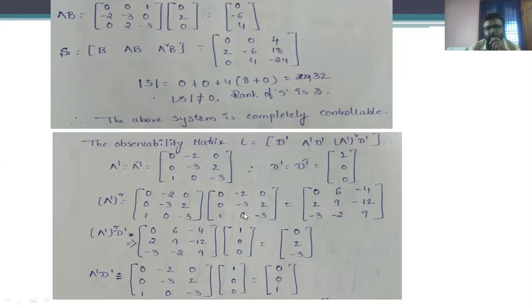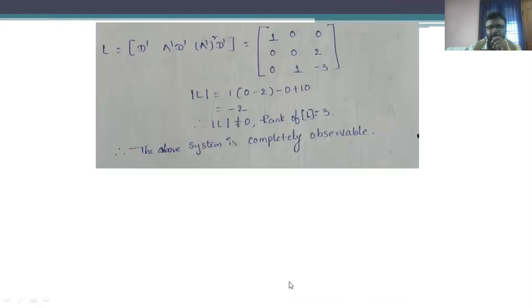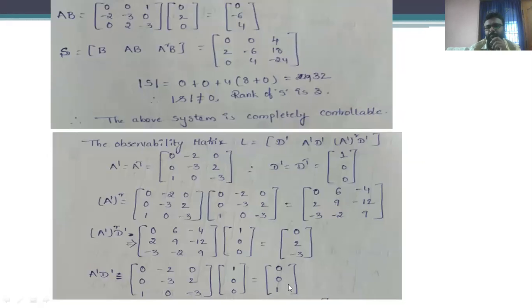We have evaluated the A complement whole square matrix as a 3 by 3 matrix, and after that we multiply that A complement whole square into D complement. We have evaluated the matrix as 3 by 1, and in a similar fashion we have calculated A complement into D complement, and that particular matrix size is also 3 by 1.